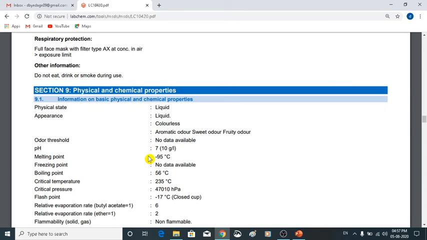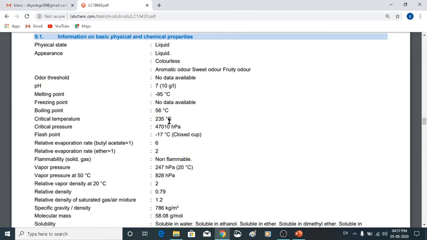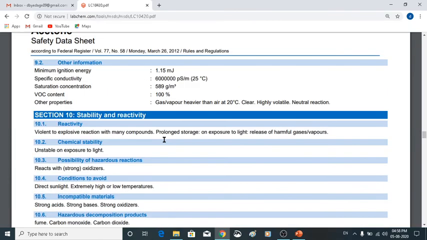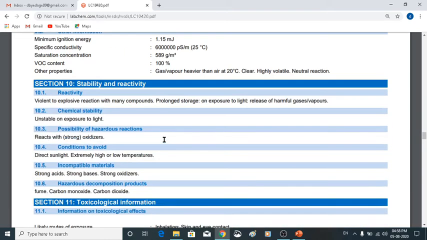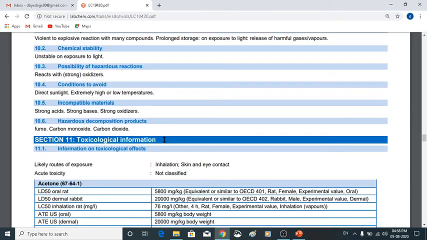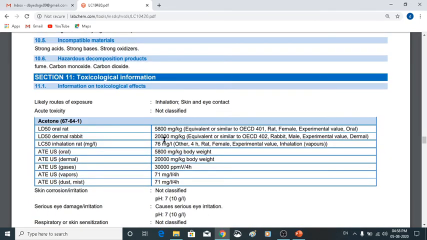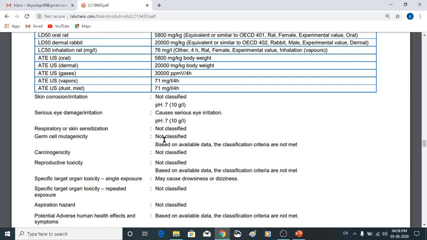Physical and chemical properties: we know that acetone is a liquid, it is colorless, with a sweet smell, having boiling point 56 degrees Celsius, melting point minus 95 degrees Celsius, and all other physical and chemical information is given here. Stability and reactivity is also given here. Toxicological information is also given here.